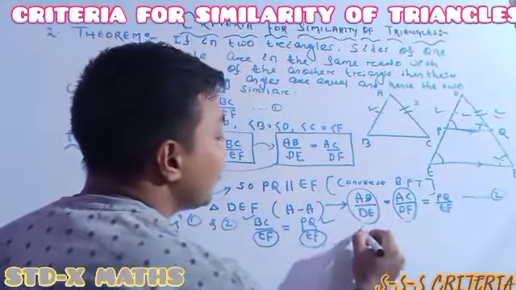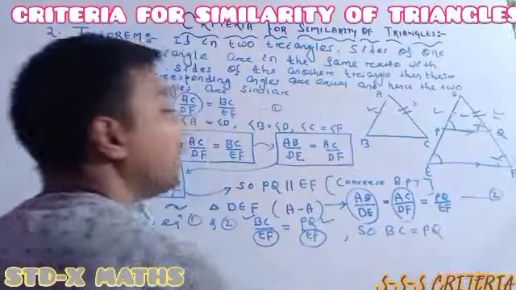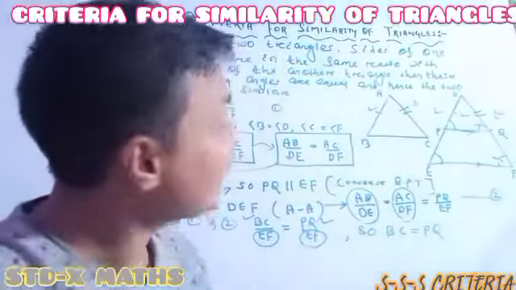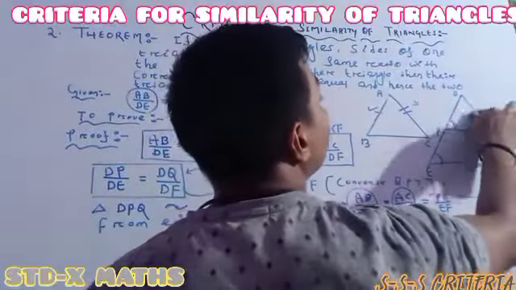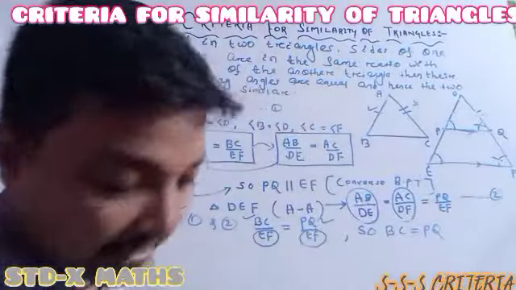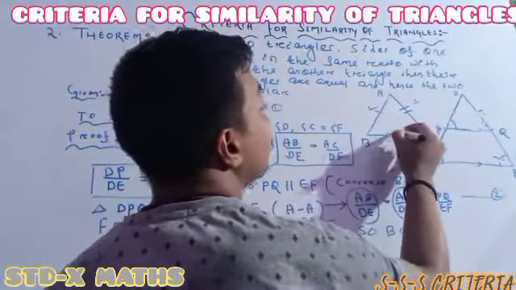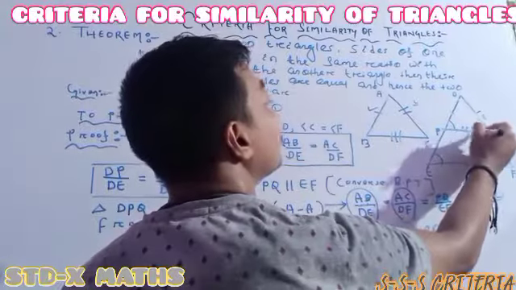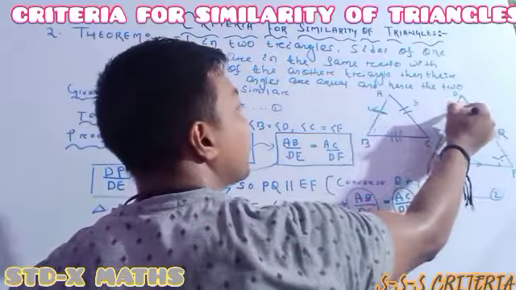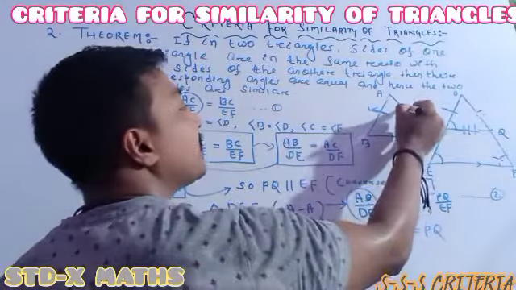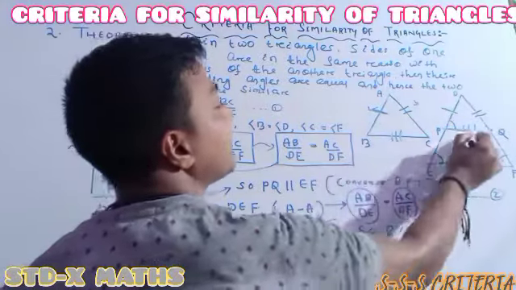So here I am writing, BC is the same as PQ. See, BC is the same as PQ. It means BC, this one, is the same as this one. Previously in the construction we chose this one, it is the same as this one. Then this one is the same as this one. Then we got this one, it is the same as this one.